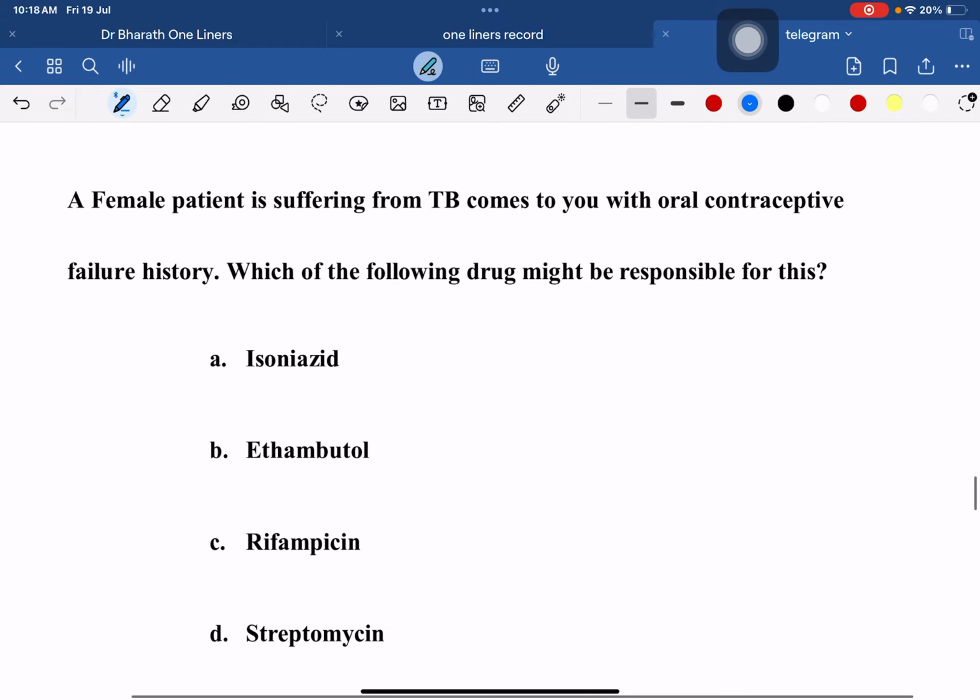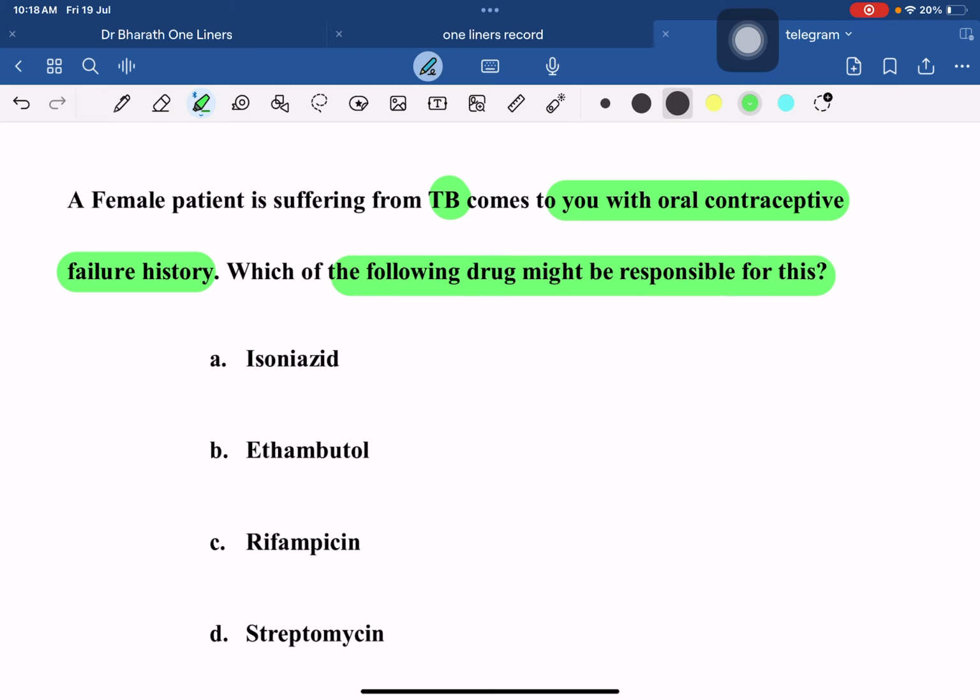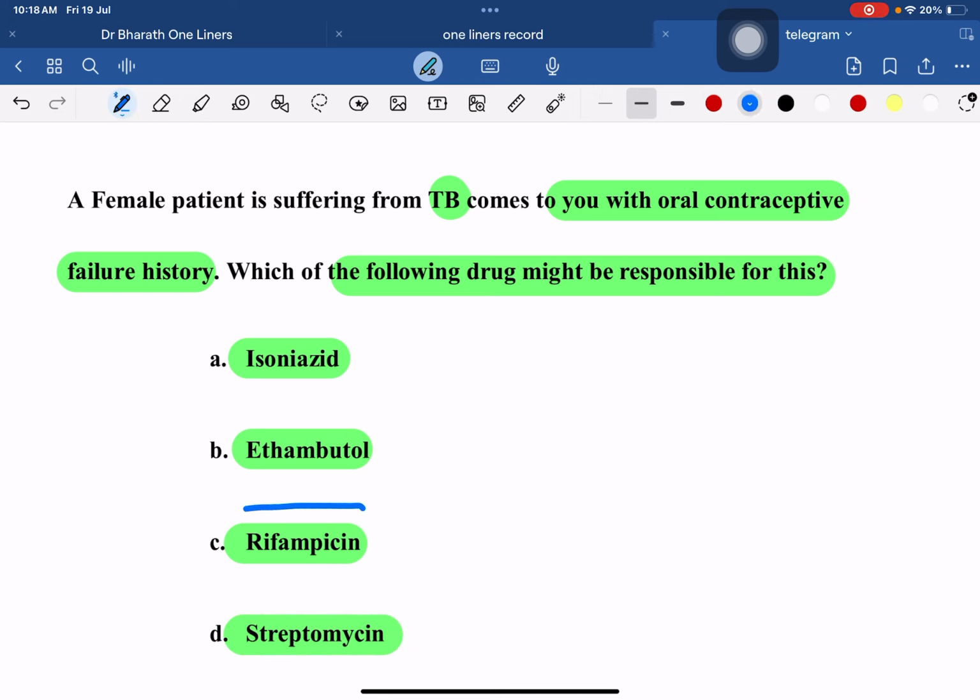A female patient suffering from tuberculosis comes to you with a history of OCP failure. Which of the following drugs might be responsible for this? Isoniazid, ethambutol, rifampicin, streptomycin. 100% rifampicin. Remember, rifampicin is an enzyme inducer which will increase the number of enzymes and metabolize drugs faster, and that will lead to decreased levels of the drug. And if it is an OCP, there will be contraceptive failure and she may become pregnant.